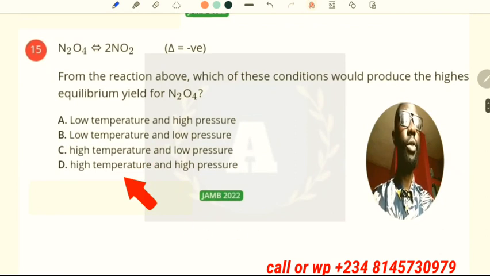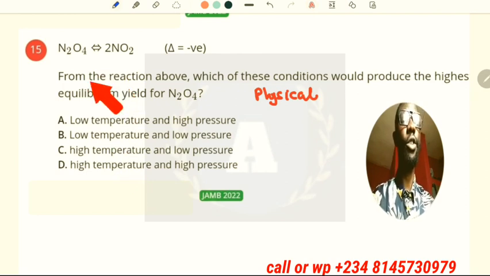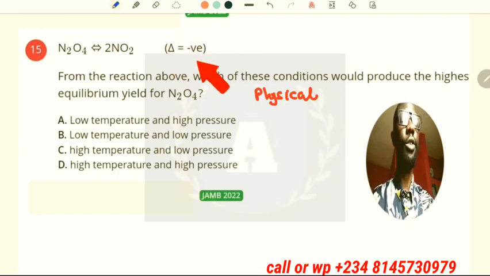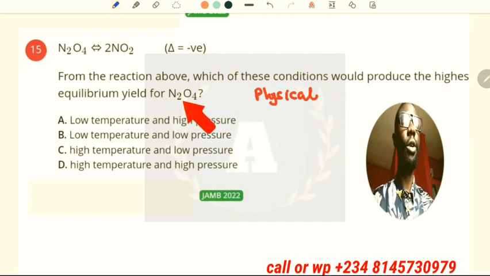Now in this next question, which is also a physical chemistry question, you can see that is an equilibrium reaction showing negative enthalpy, meaning an exothermic reaction. Now from the above equation, which of these conditions will produce the highest equilibrium yield of dinitrogen tetroxide?